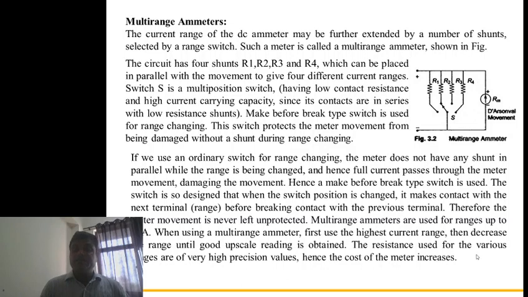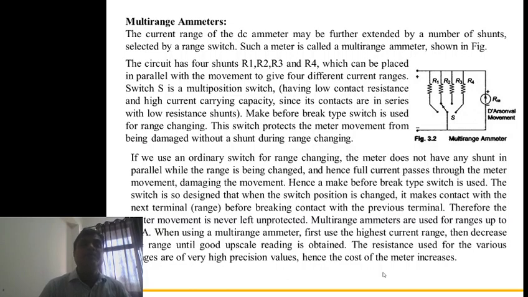The resistances used for the various ranges are of very high precision value, hence the cost of the meter increases. Due to the high precision resistance, the cost of the meter increases, but this DC ammeter is converted into a multi-range DC ammeter. That's all about this topic.